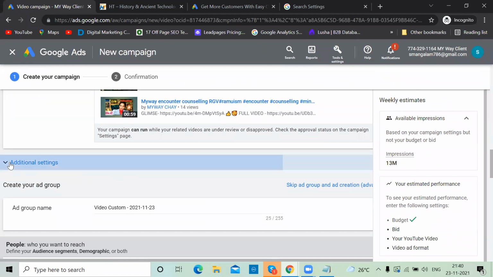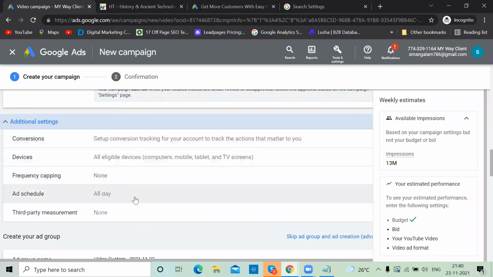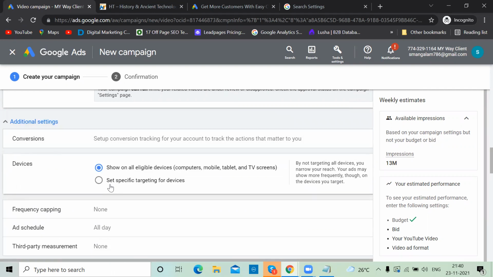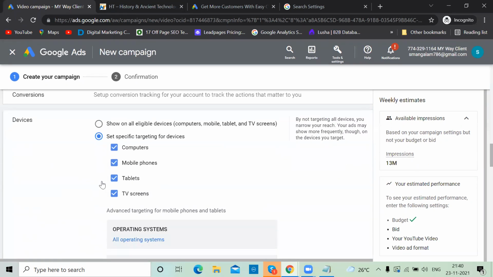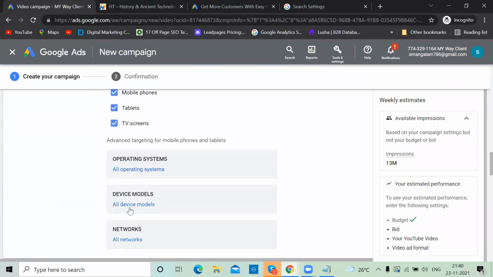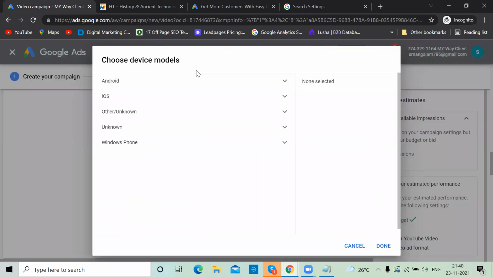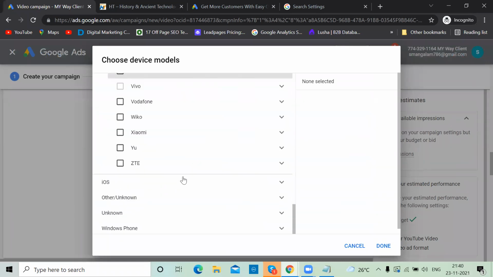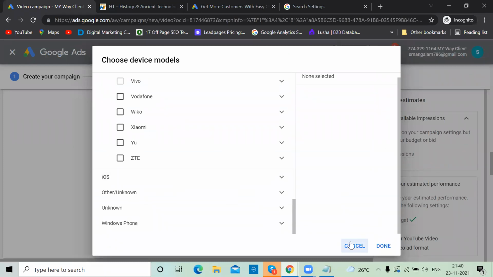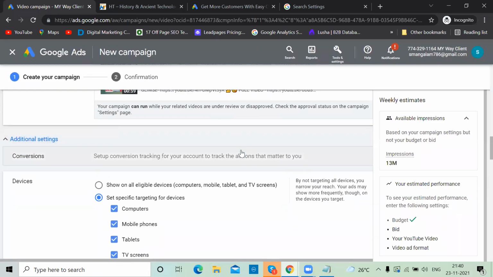Then additional settings. Again, by default, your ad is appearing on computers, mobiles, tablets, and TV screens. If you don't want them, you can filter it where you want it. You can mention only I want to add it on mobile devices. There is an option called only Android or iOS. You can mention that only iOS. If it is Android also, where exactly you want, only in Samsung. That much customization is there. If you don't want, you can ignore this.